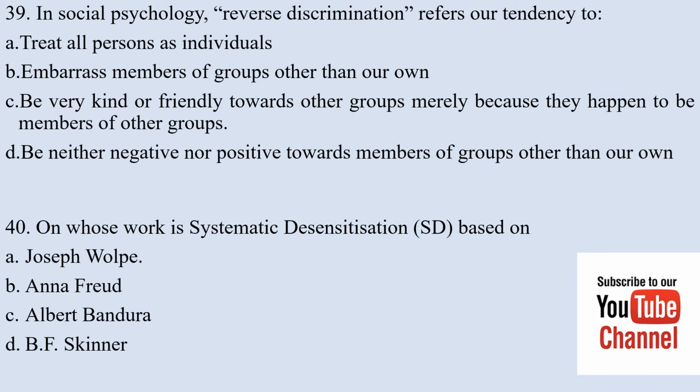In social psychology, reverse discrimination refers to our tendency to A. Treat all persons as individuals, B. Embarrass members of groups other than our own, C. Be very kind or friendly towards other groups merely because they happen to be members of other groups, D. Be neither negative nor positive towards members of groups other than our own. The correct answer would be B.